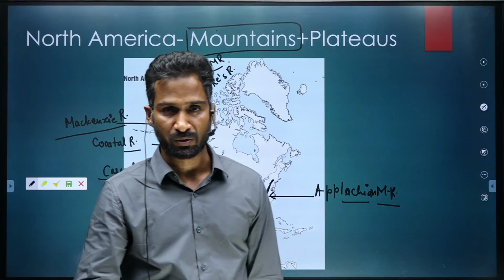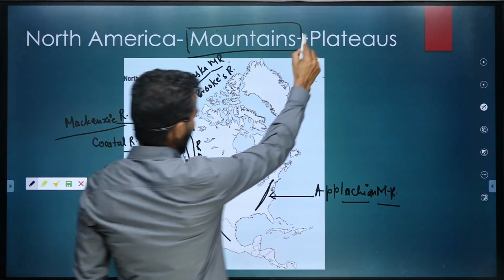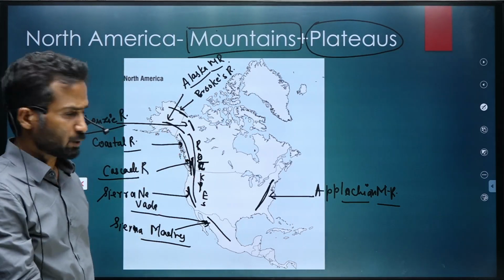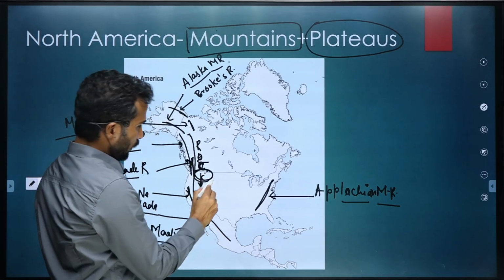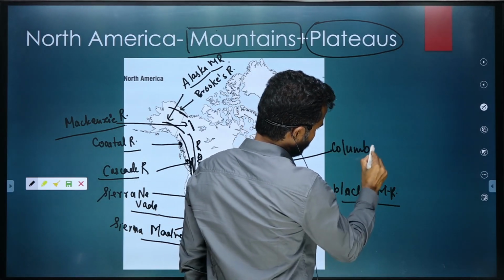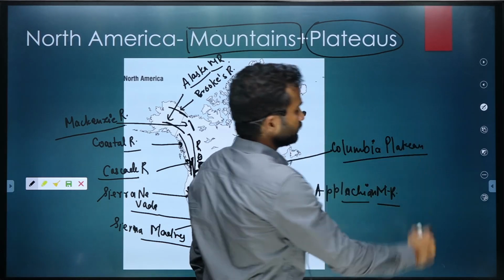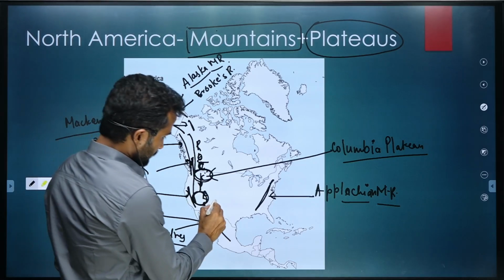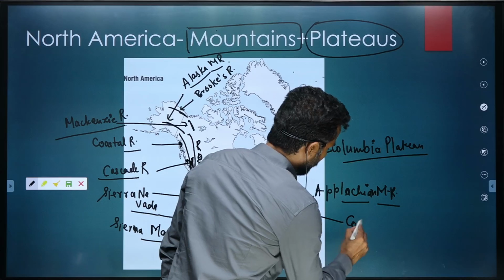We'll talk about the resources. Again, it will come. Then talking about the plateaus. So, with respect to plateaus in North America, you cannot forget three plateaus. One over here called Columbia Plateau. Columbia Plateau. And then one over here in the south of US, in the western part, is Colorado Plateau.